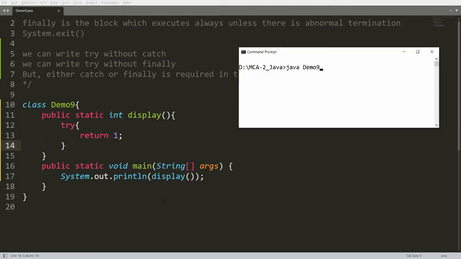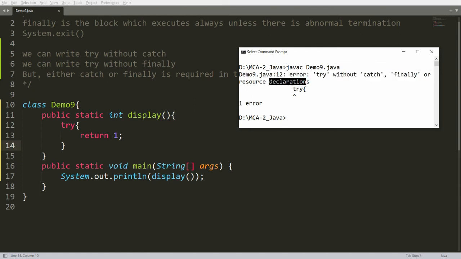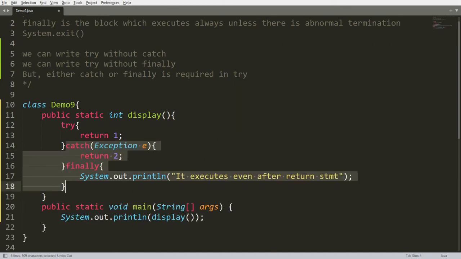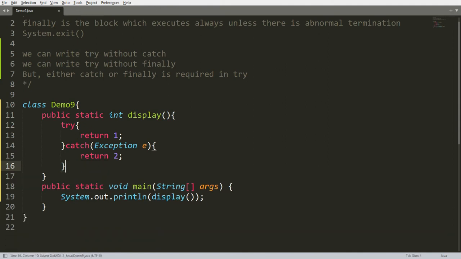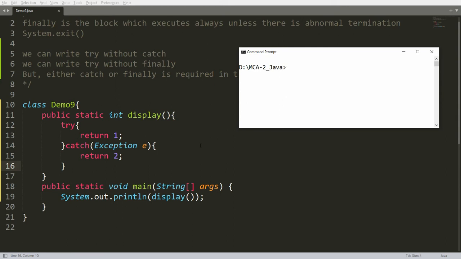You can save this and compile this particular program, Demo9.java. You will get an error: try without catch, finally, or resource declaration. It means we have to write either catch or finally. Suppose you are not writing finally, then also it's okay. You can compile this program and it will compile successfully.